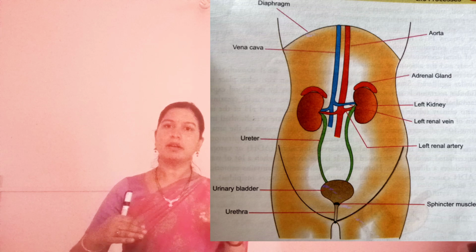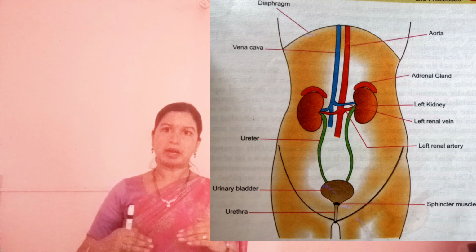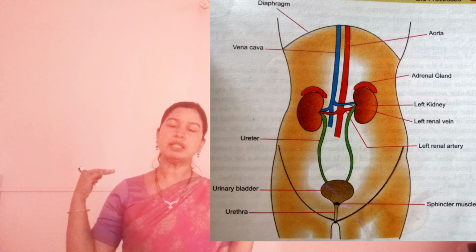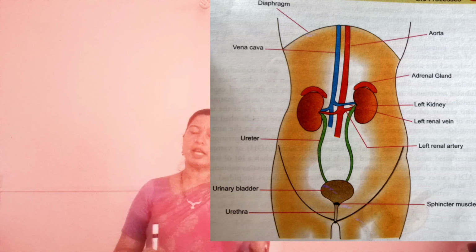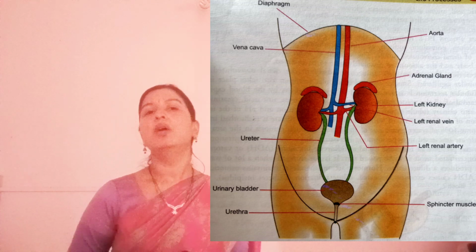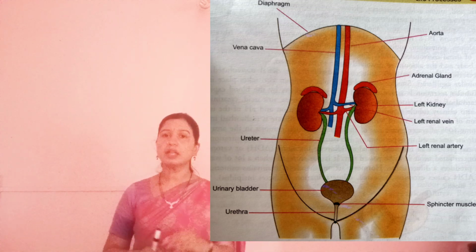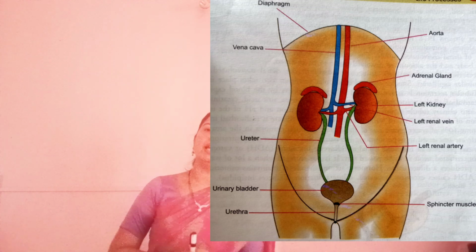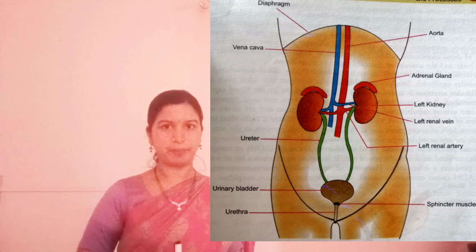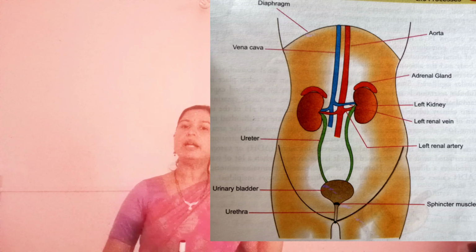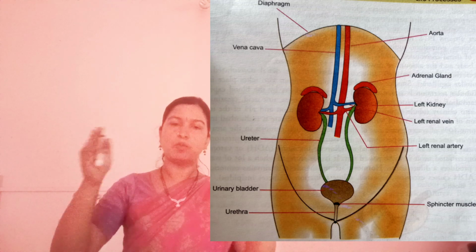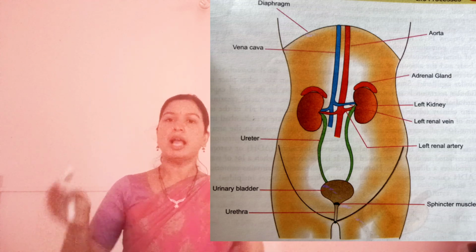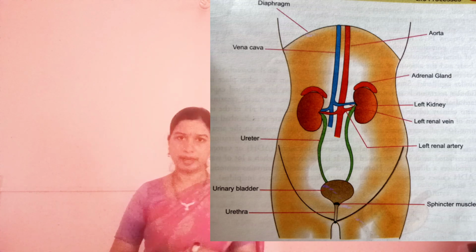So they are placed in the abdominal cavity on the dorsal surface on either side of the vertebral column, and the left kidney is slightly raised above the right kidney. And the shape of the kidney is kidney bean shaped. The outer surface is convex and the inner surface is concave.